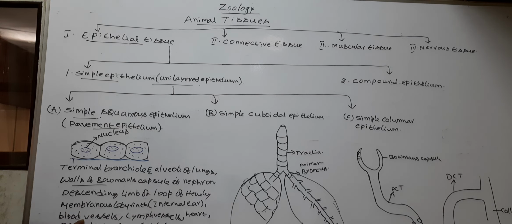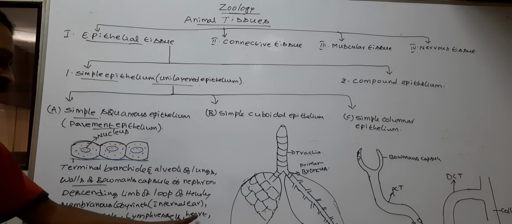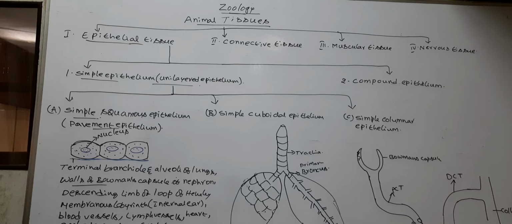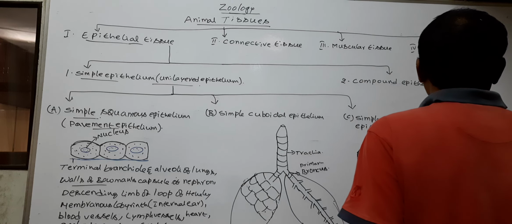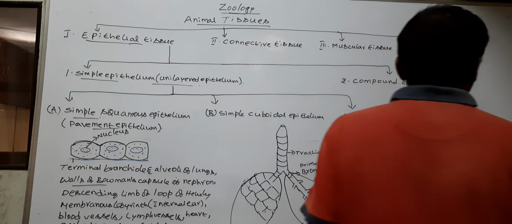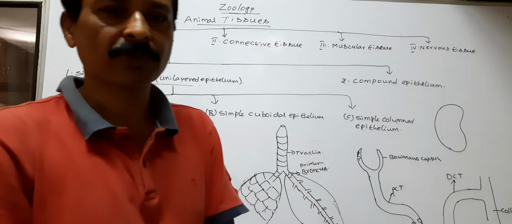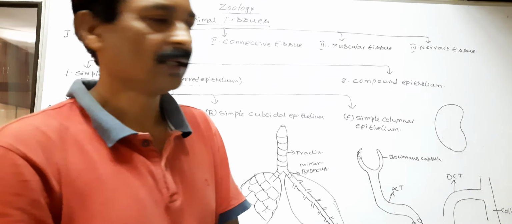Next, walls of the blood vessels, lymph vessels, heart, coelomic cavities, and rete testis. Testes are the male reproductive organs.